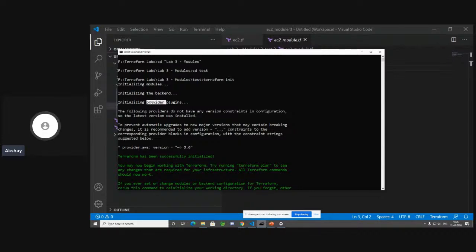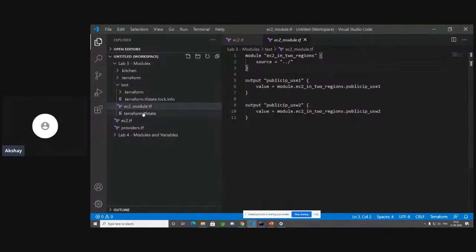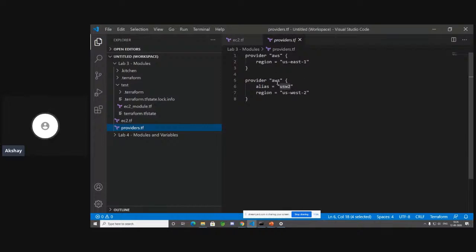And it also initializes your providers. So you can see over here, it has already detected the AWS provider with the latest version. So let's go back a little bit and take a look at it. If you take a look at your providers, did you mention a version over here? You didn't. You didn't mention a version, but you can also do that. You can mention a version and you can lock down your provider to a specific version. But if you don't mention any version, it automatically downloads the latest version from the Terraform registry.